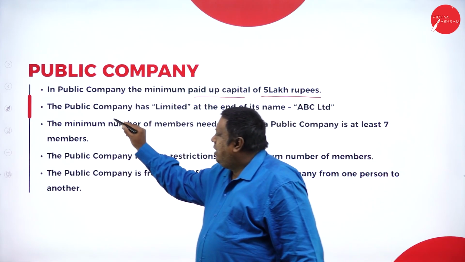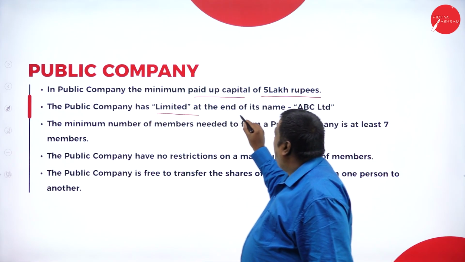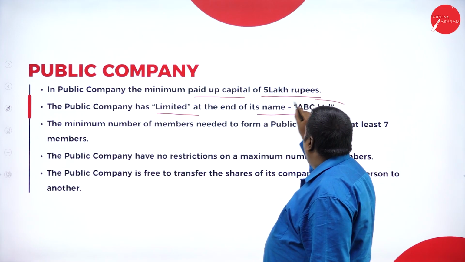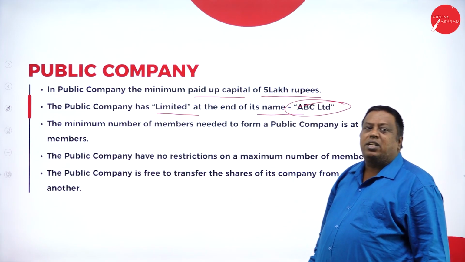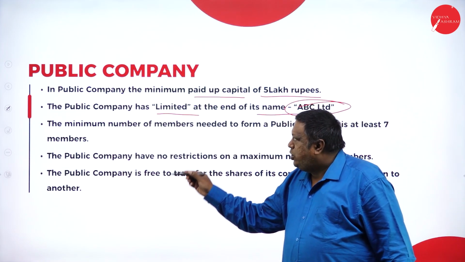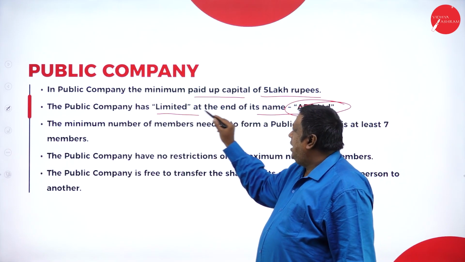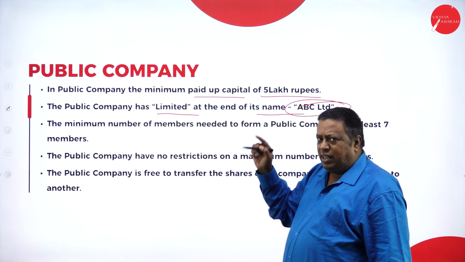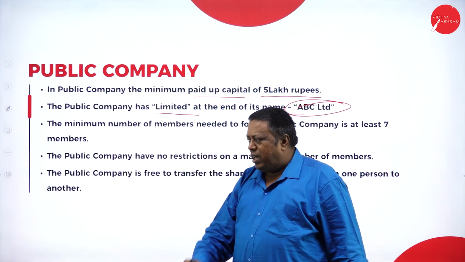The second one, the public company has limited at the end of its name. Like I've given the example here, ABC Limited Company. Every public company should mention limited at the end of its name. And this is a point which helps you to write the differences.